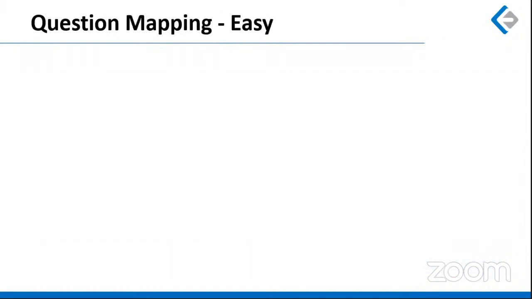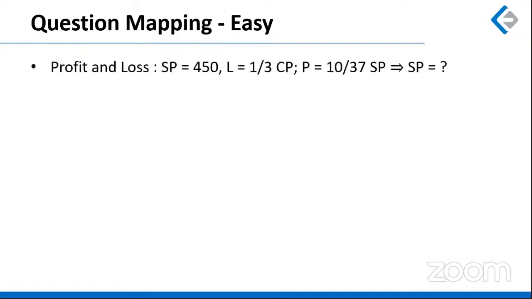Now let's come to the question mapping of easy questions. When I discuss easy questions, these are the bread and butter for you to score. These are the questions you should be targeting in the very first round while you take the paper. There was this first question on profit and loss where selling price was mentioned as 450. Loss was given as 1/3 of CP. So we had these two data, and with the help of this data, we can immediately calculate the cost price, right? Once we have the cost price in our hand, we are required to find out the selling price if the profit was 10/37 of selling price. So this was a fairly doable question.